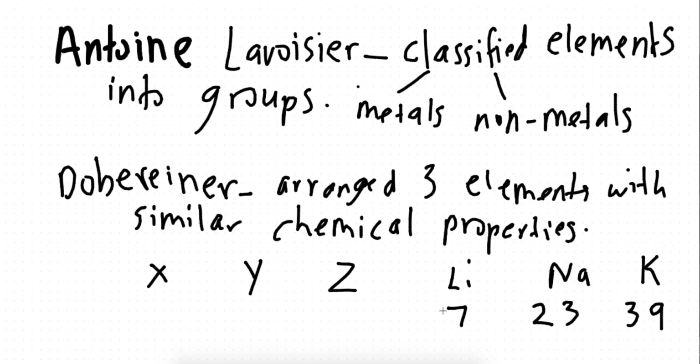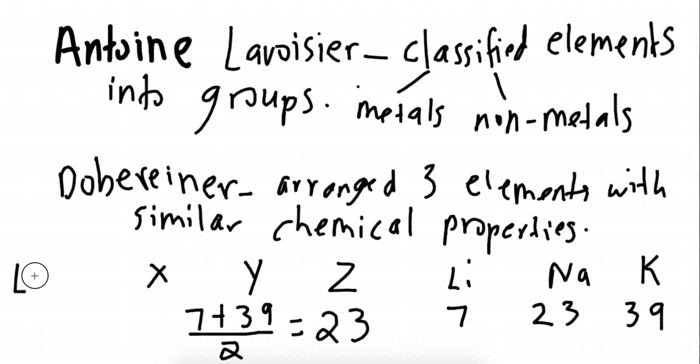So, basically what Dobereiner said was that the mass of the first and the third, meaning lithium and potassium, the total divided by 2, because he said the average, would be the atomic mass of the second element. So 39 plus 7, 46, 46 over 2, 23. Isn't that the mass number of sodium? Yes. So this is what Dobereiner said, and this law is called the law of triads.